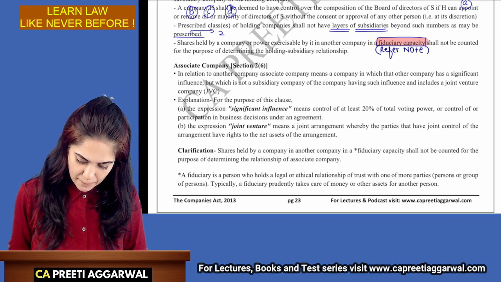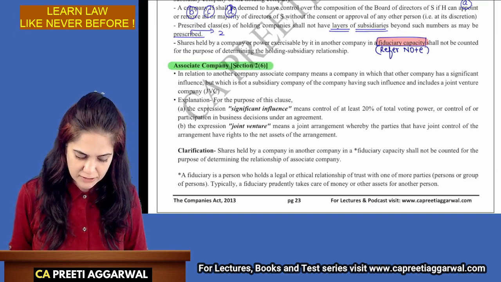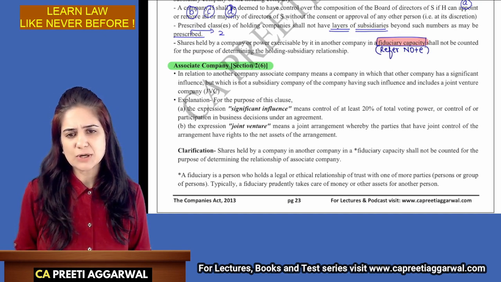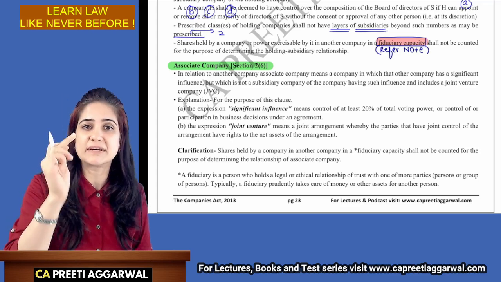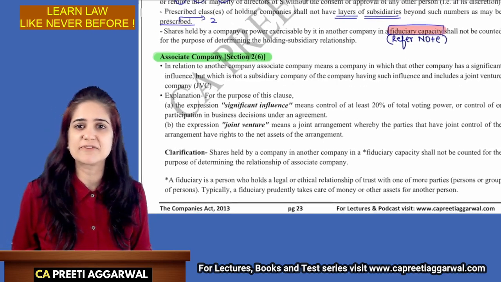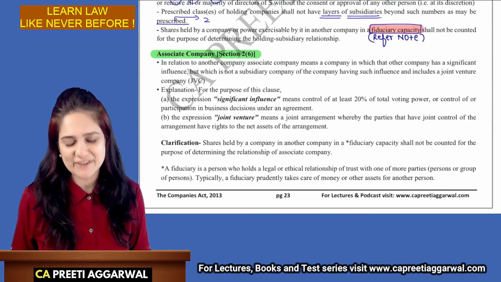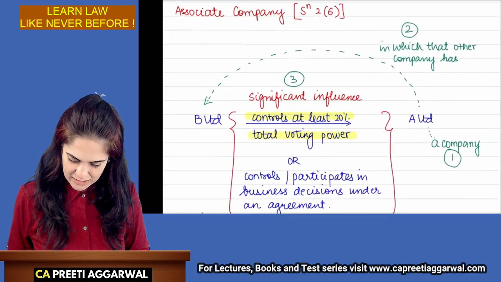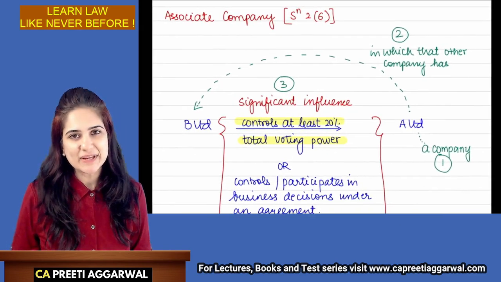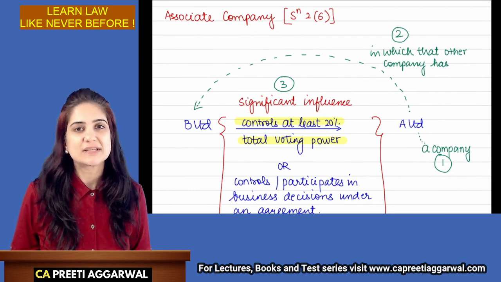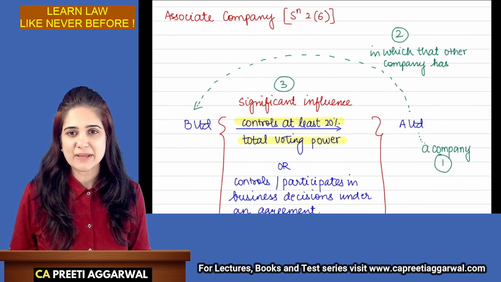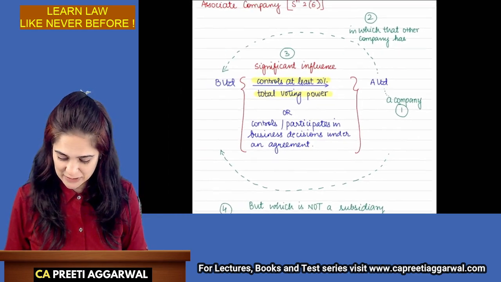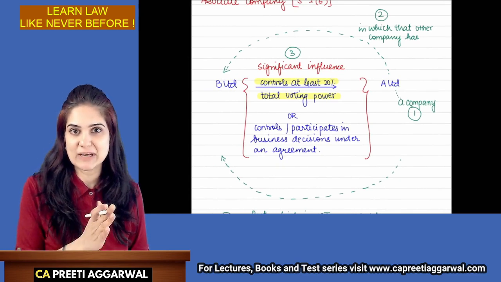Associate company. Now, definition is very important. Concept is also important. Many students are not able to memorize the definition of associate company. They find it very difficult to learn it. Let's simplify it. Associate company, section 2, clause 6. Now, I have mentioned the sequence in which you need to read this chart, okay? See, this is the sequence. I'll read it first and then we will compare it with the definition.